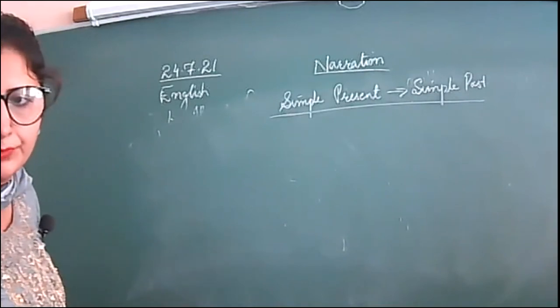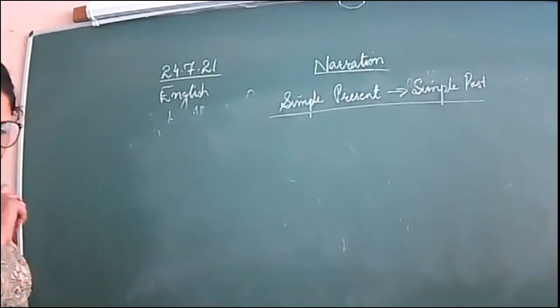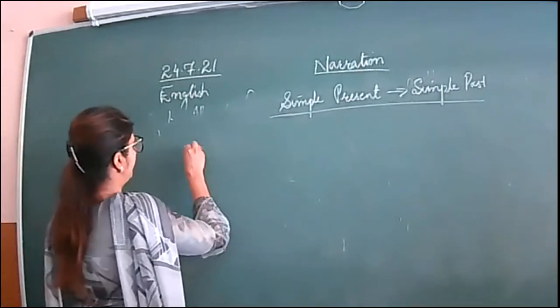Okay, let me unmute you. Yes. First is, Leela said, I sing a sweet song.